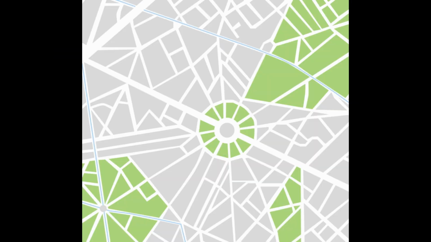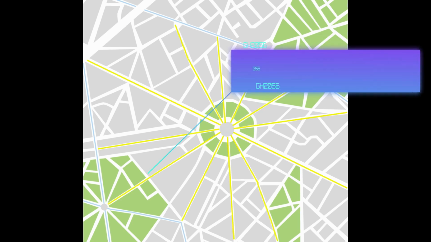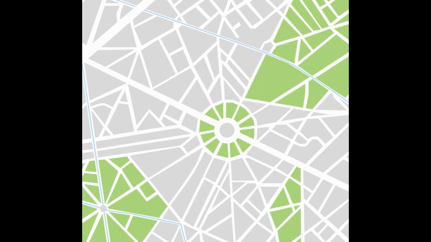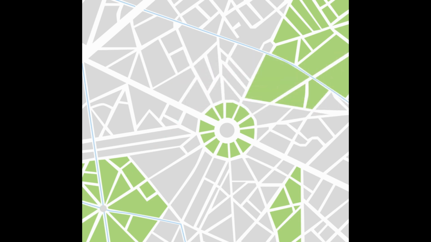One simple way to understand a mind map is by comparing it to a map of a city. The city center represents the main idea. The main roads leading from the center represent the key thoughts in your thinking process. The secondary roads or branches represent your secondary thoughts, and so on. Special images or shapes can represent landmarks of interest or particular relevant ideas.